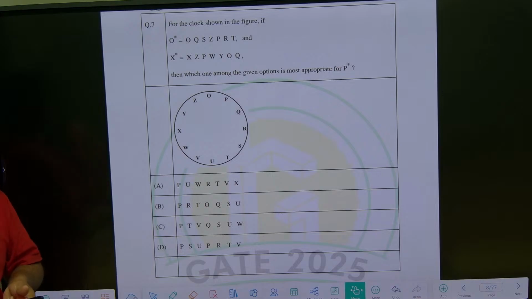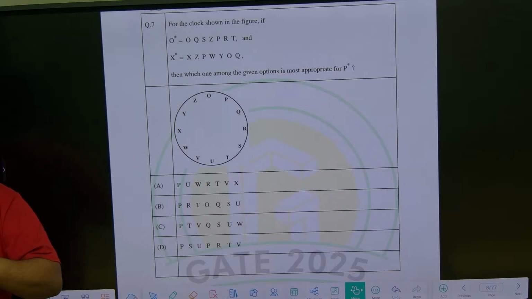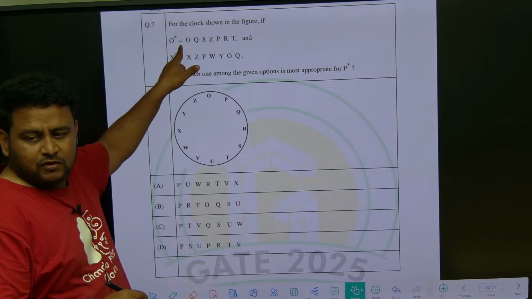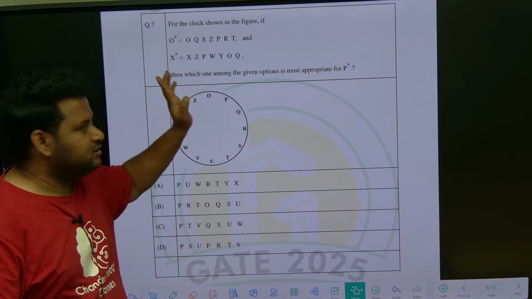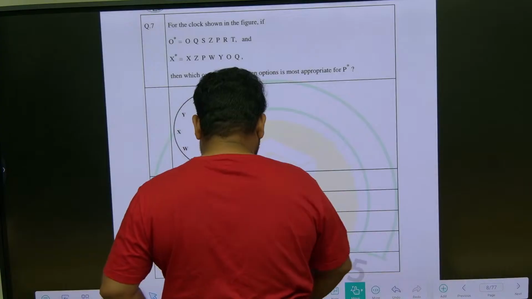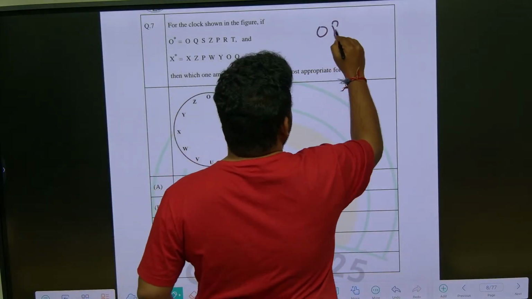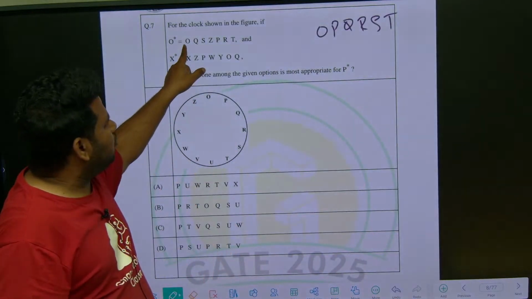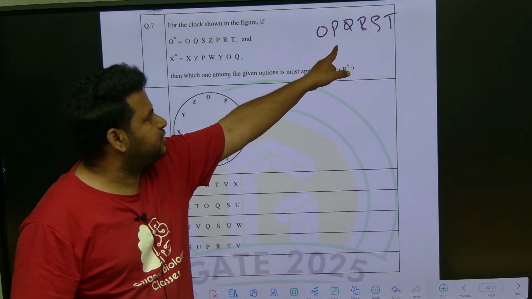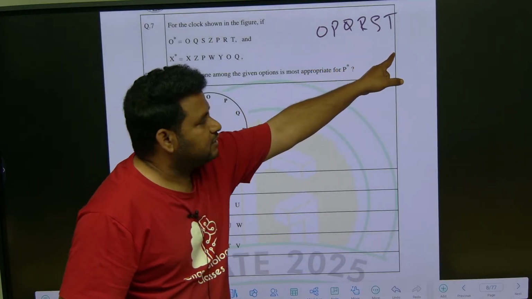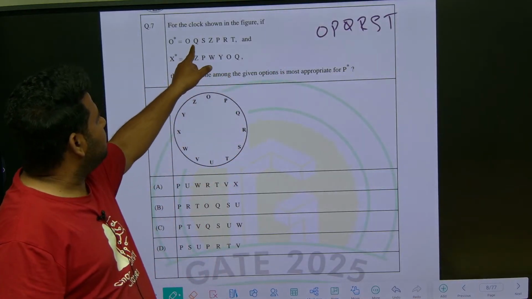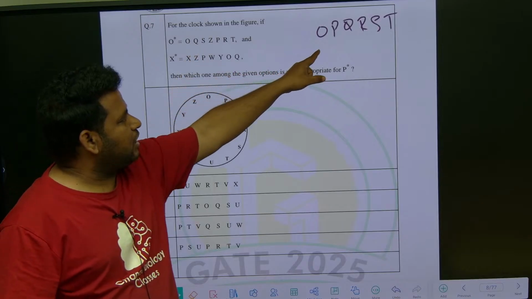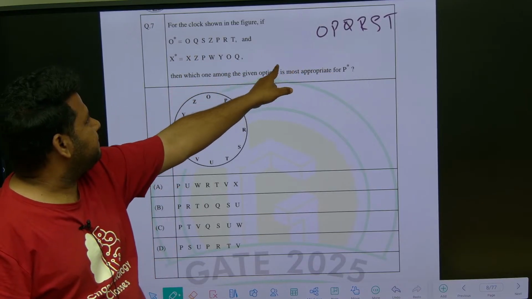This is also based on your knowledge of alphabets. Here observe carefully. O is there. After O what should come? O, P, Q, R, S, T. But what have they written? After O they have skipped one: O, Q, S, like that it has gone. That is what they have given.